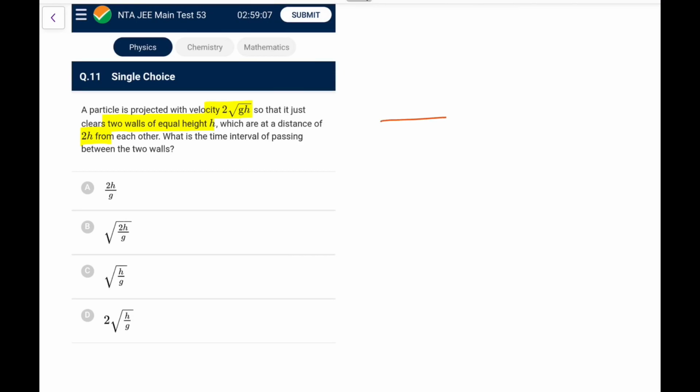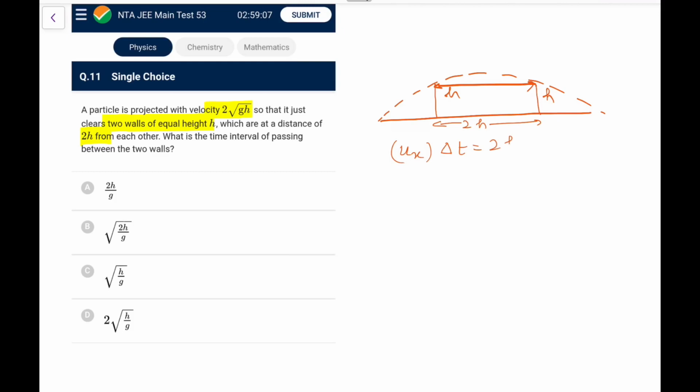Okay. So you have two walls at a gap of 2h distance, and they have a height h like this. And a ball is thrown with some velocity. It passes like that. So you need to calculate this time interval between the two. Now, how are you going to calculate this time interval? Just remembering our projectile theory, the first thing I know is that in the horizontal the speed is going to remain the same, so ux into the time gap between the two should be equal to 2h. This is my first equation.